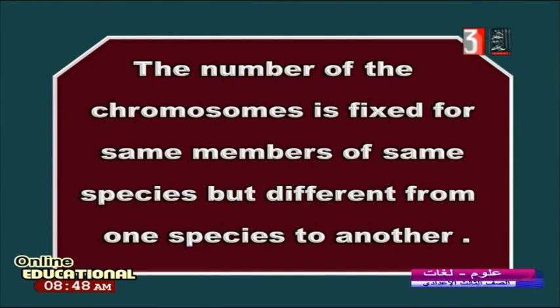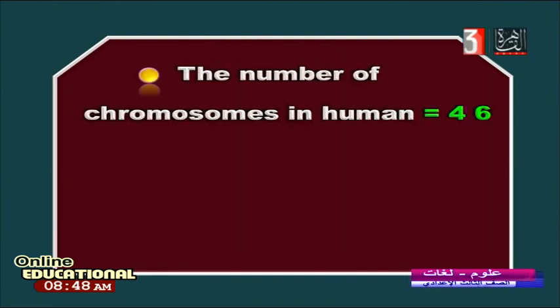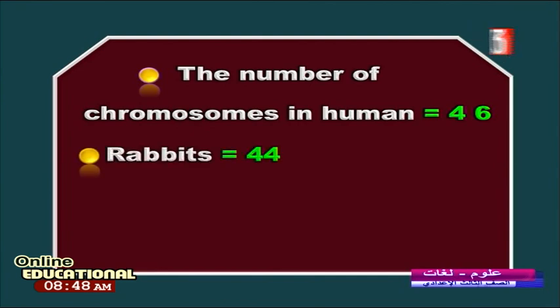We can say, for example, dogs have a different number of chromosomes. Cats have another number. Vegetables have a third number. It changes from one species to another. The number of chromosomes is fixed in humans: 46 chromosomes. Number two, rabbit.